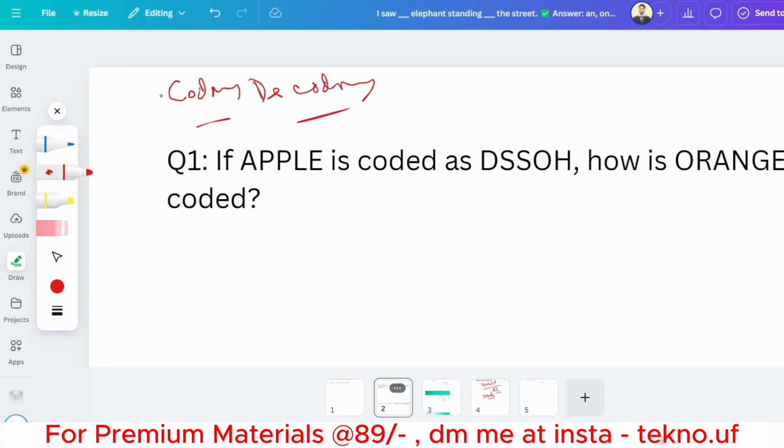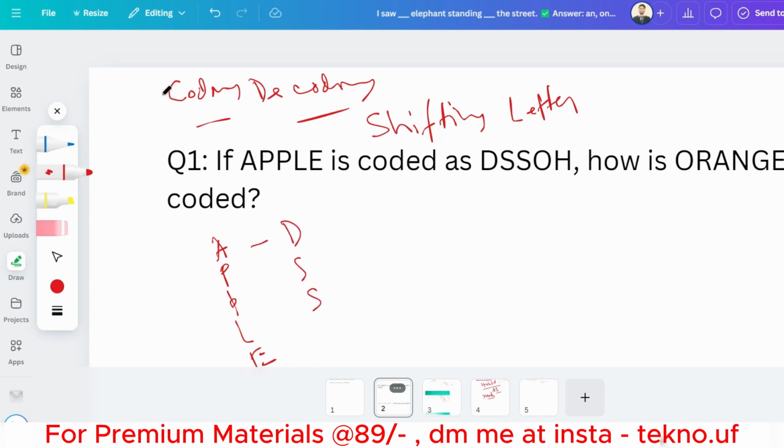So if apple is coded as this, how is orange coded? So this is basically the shifting letter type of coding decoding question. Apple is coded as this, then how is orange coded? So let me just write it: apple and DSSOH.